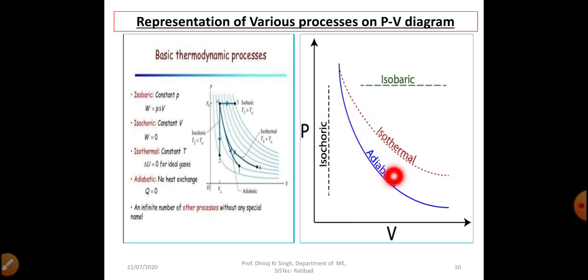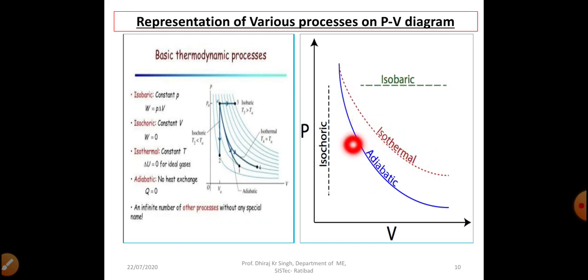We can see this curve is known as adiabatic curve. Adiabatic curve is a little bit steeper than isothermal curve. Why? Because the slope of adiabatic curve is gamma times more than the slope of isothermal curve, right?